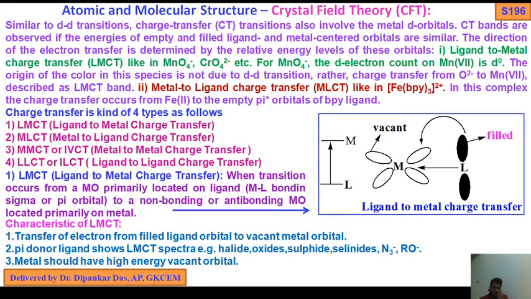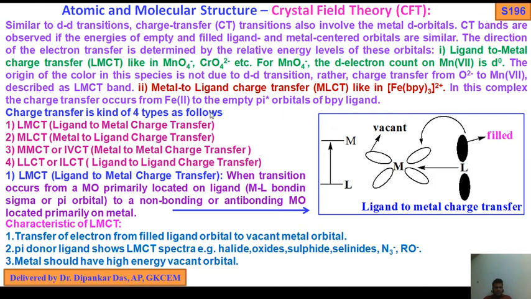Similarly, metal to ligand. As you know, these two topics are included in your syllabus and are very important: LMCT, ligand to metal charge transfer, and MLCT. So metal to ligand charge transfer, like in Fe bipyridine. In this complex the charge transfer occurs from Fe2 plus to the empty pi star orbital of the bipyridine ligand. Okay, so Fe2 plus to the empty pi star orbital of the bipyridine ligand.